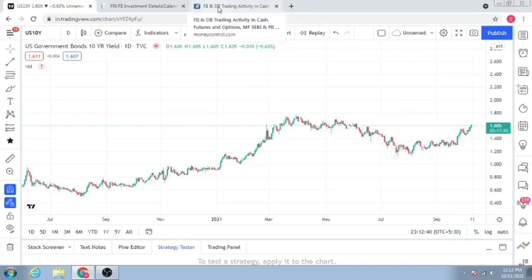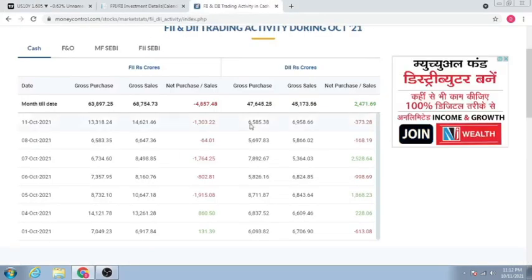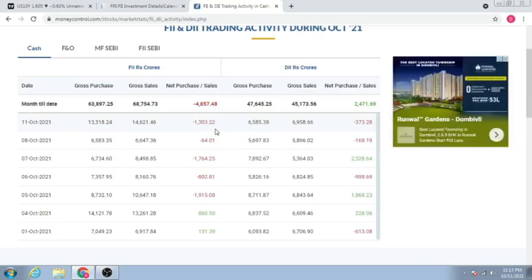Now I'm showing you another site, the Moneycontrol site, where you can see the figures for the month of October. From the 5th of October, they are relentlessly selling. In fact, today was a very good trading day. The Indian stocks did very, very well. Most of us were expecting to see a very positive FI figure here. But in spite of Nifty going up by almost 200 points and Bank Nifty by 500 points, what we see here is a minus 1,303 figure from the FIs, which is actually a dampener and it affects the sentiment a lot.